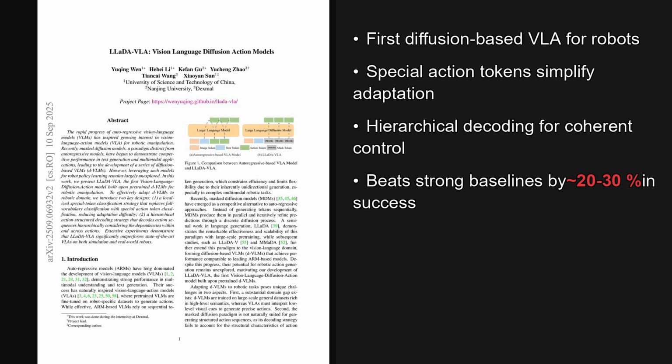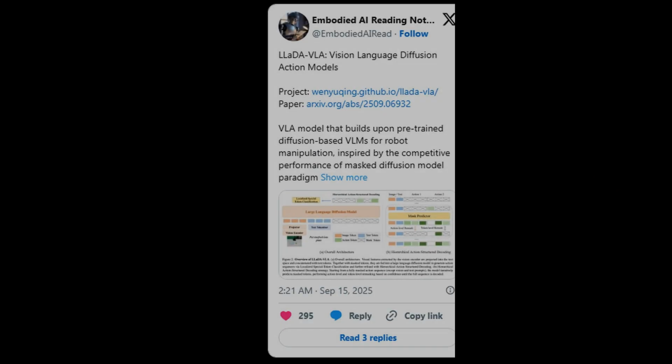The paper is titled LLaDA-VLA, Vision Language Diffusion Action Models, and as we will see later, the implications for robot policy learning are quite significant. The method narrows the domain gap with localized special token classification and decodes actions hierarchically for consistent multi-step control. On X, a robotics account highlights the release, linking project and paper, and emphasizes diffusion-based vision language action control with hierarchical decoding and special token classification, drawing solid engagement with about 295 likes.